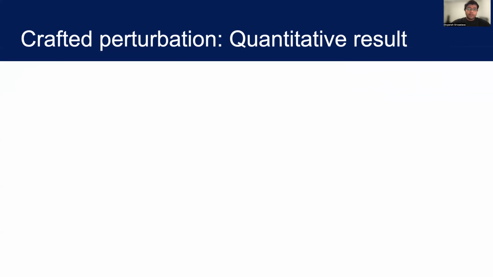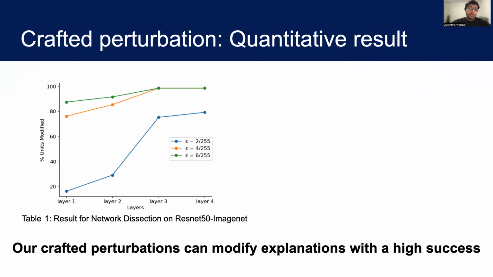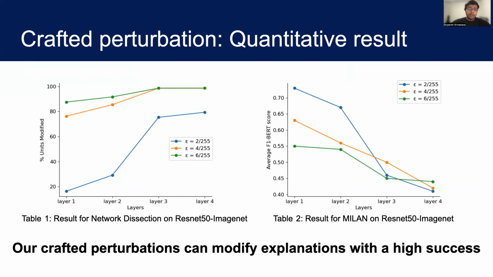This slide demonstrates the effectiveness of our perturbation algorithm. The figure on the left shows the percentage of units modified for Network Dissection. We are able to reach a 98% success rate with an epsilon of 3 by 255 in the higher layers. The figure on the right shows the result of crafted perturbation on MILAN, with descriptions compared using F1 word score. We see that the word score decreases to 0.4 in the higher layers.